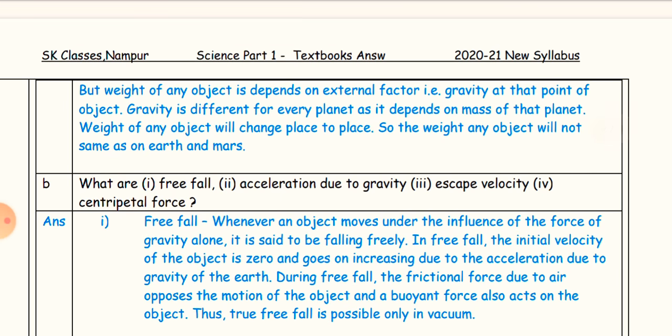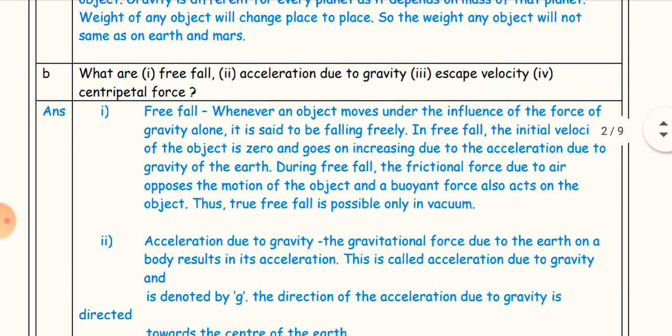But the weight of any object depends on an external factor, gravity at that point. Gravity is different for every planet as it depends on the mass of that planet. Weight of any object will change from place to place, so the weight of an object will not be the same on Earth and Mars.